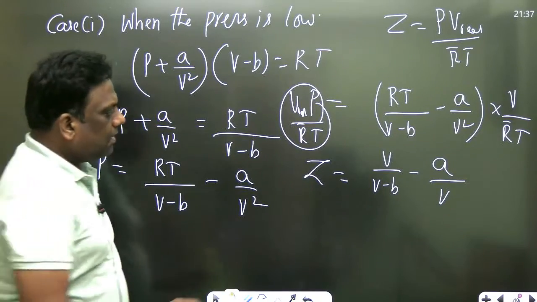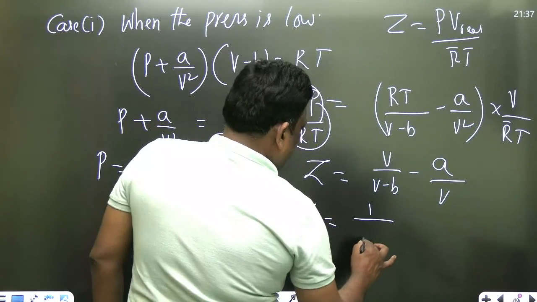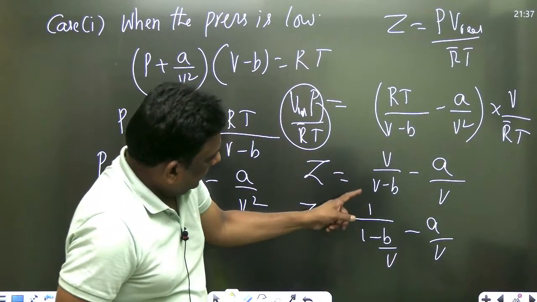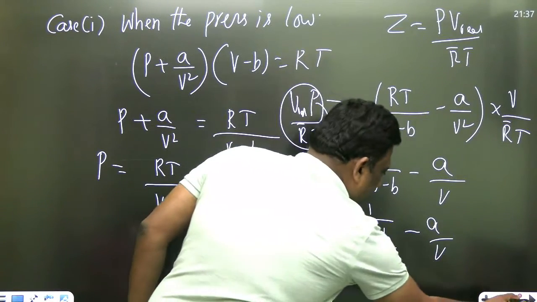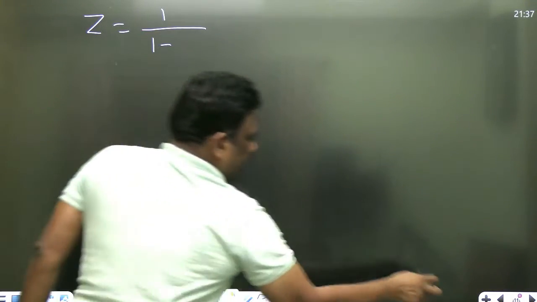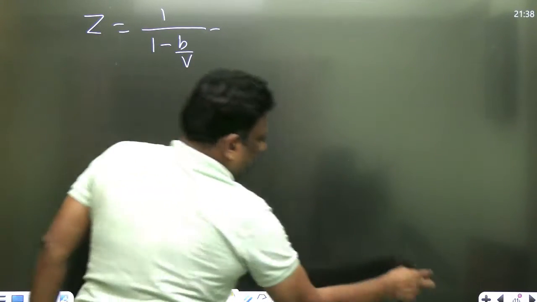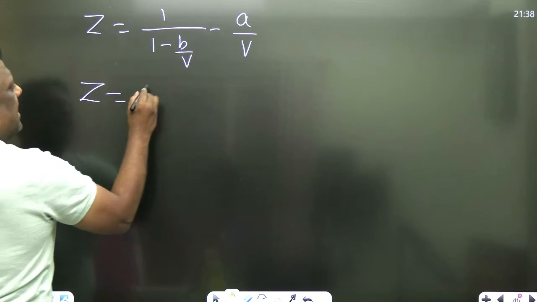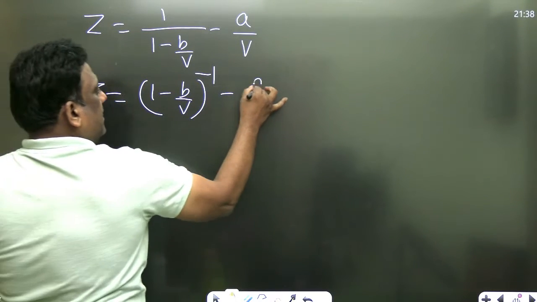Excellent sir. So I think I can write this as, look carefully, 1 by 1 minus B by V. अरे V common ले लो तो yes. Okay. I will take this to the next slide. Z is equal to 1 by 1 minus B by V minus A by V. Excellent. So can I write this as 1 minus B by V whole power minus 1? अरे 1 by x is x power minus 1, minus A by V.